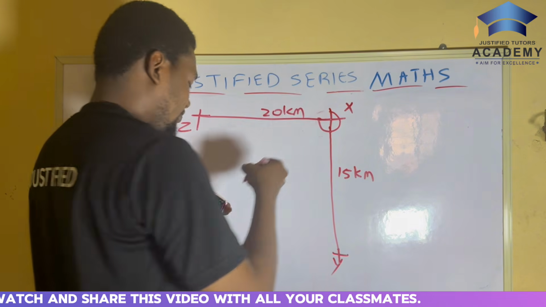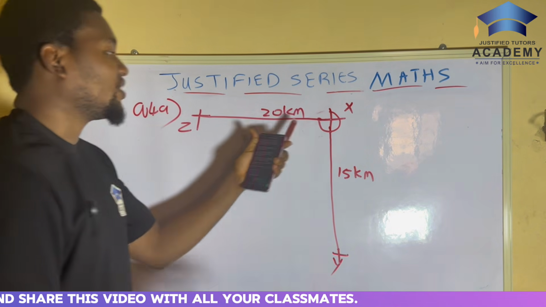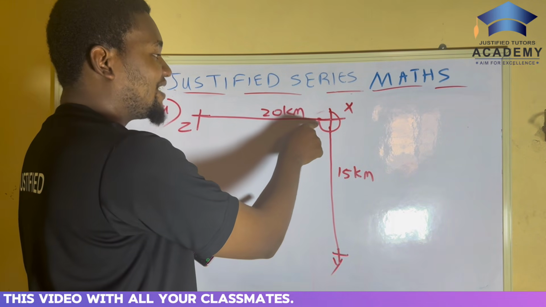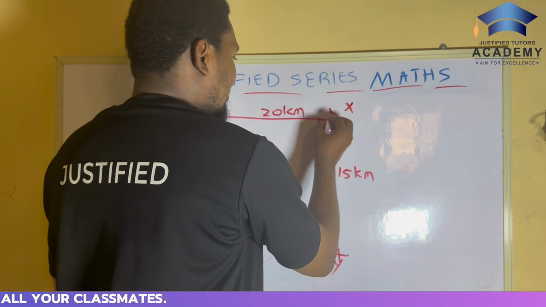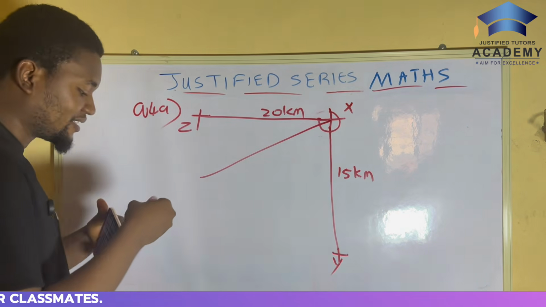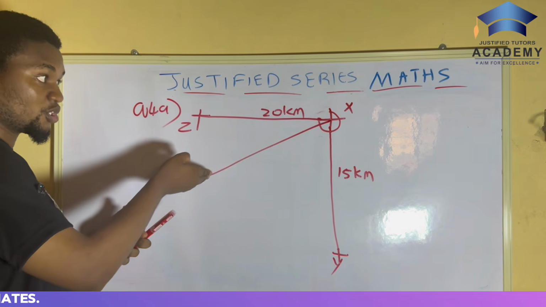If Z was around 250, it would be like this.